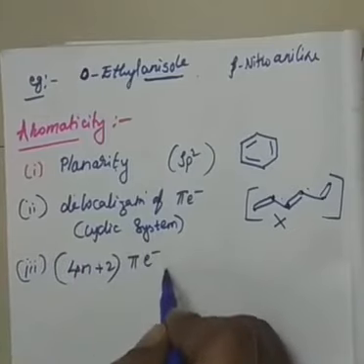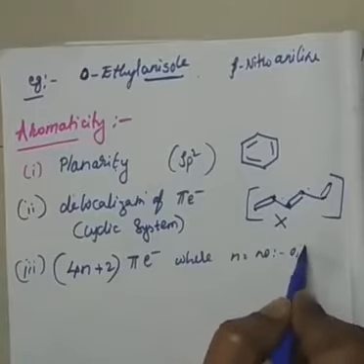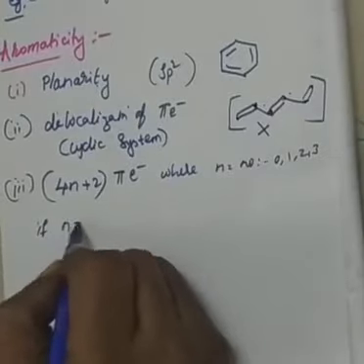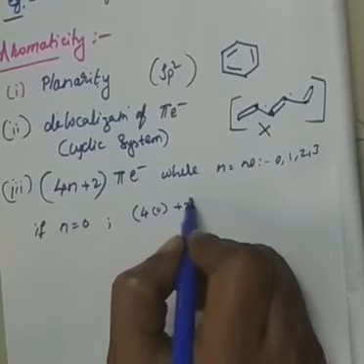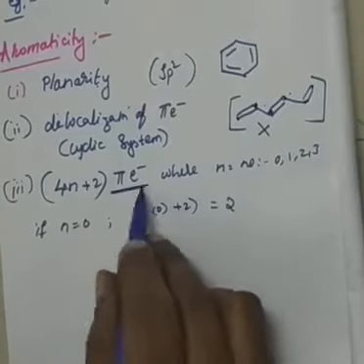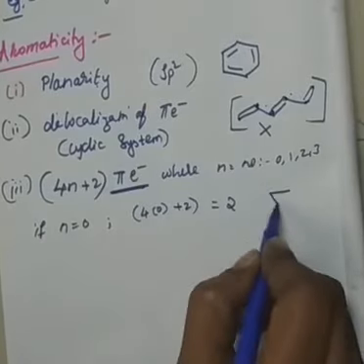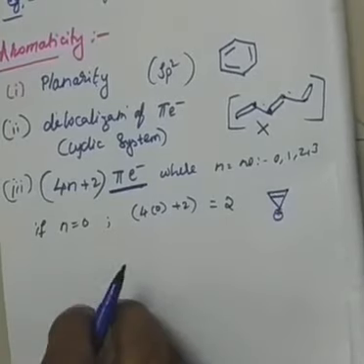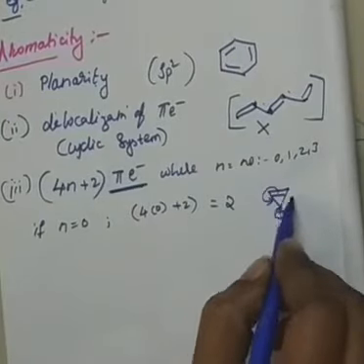4n plus 2 pi electrons, where n is just a number, maybe 0, 1, 2, 3. Okay, for example, if n is equal to 0, then what will you write? 4 into 0 plus 2, right? 4 zeros are 0 and plus 2, 2. That means any compound having 2 pi electrons is an aromatic compound. The best example of this aromatic compound is this, we will say cyclopropenyl cation. Okay, here if these electrons move this side, this cation will go that side, like that.